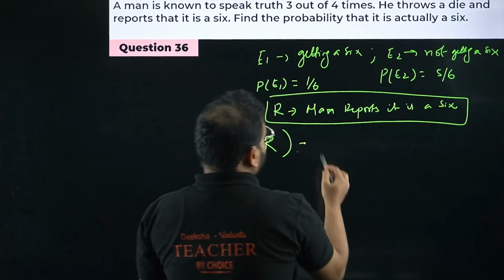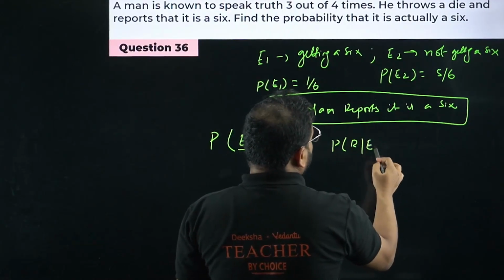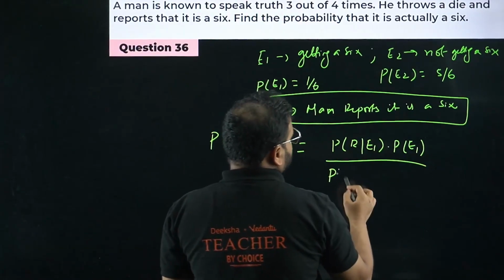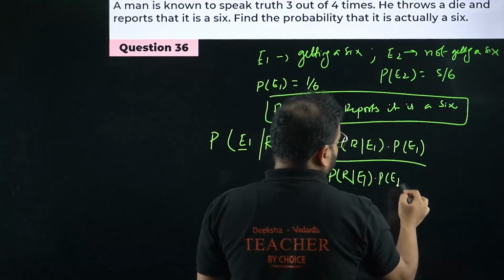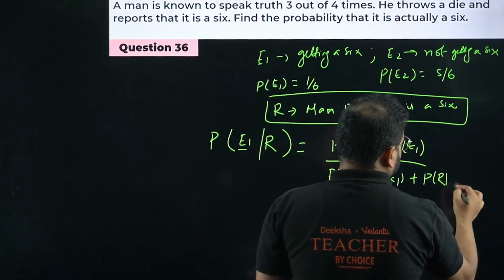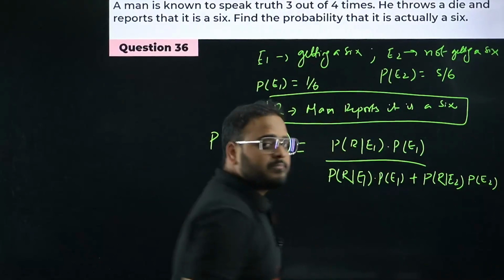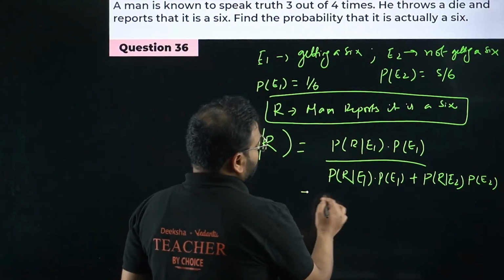So it will become P(R|E1) times P(E1), divided by P(R), which is the total probability. So plus P(R|E2) times P(E2). This is Bayes' theorem. Now what is the denominator? Total probability.